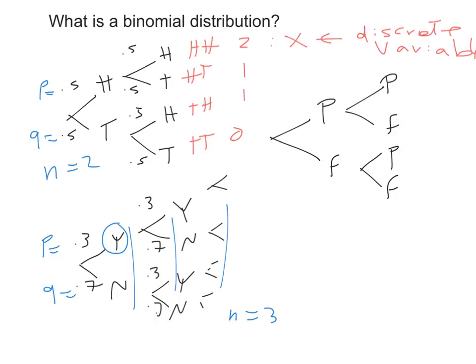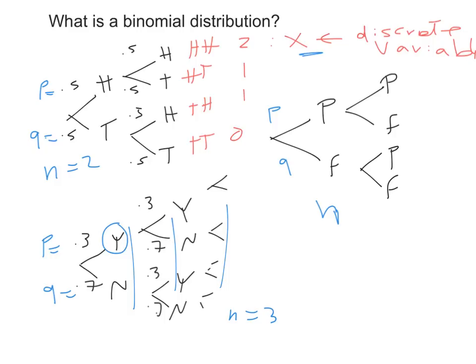So if we have yes, yes, yes, for example, that would be 3 here. So it could be 3, could be 2, could be 1, could be 0. Same thing here. Suppose the probability of passing in general is P, the probability of failing is Q, and then we're repeating this n times. At the end I ask you how many times you passed that test. If you took it this many times, that will be our discrete variable x in this case.